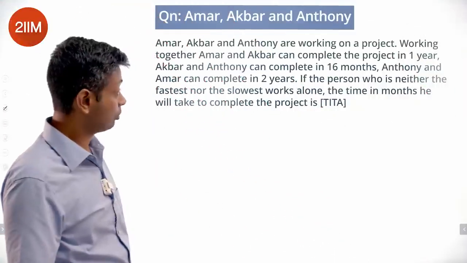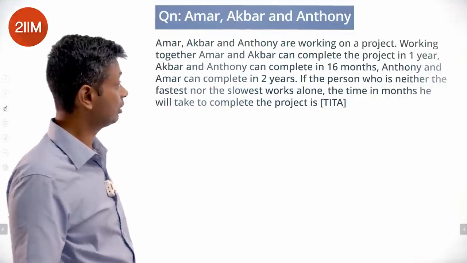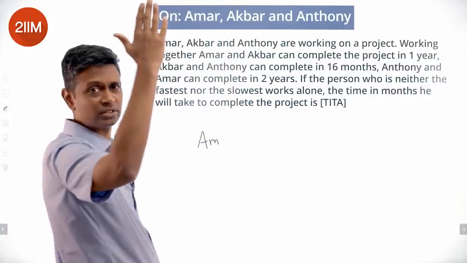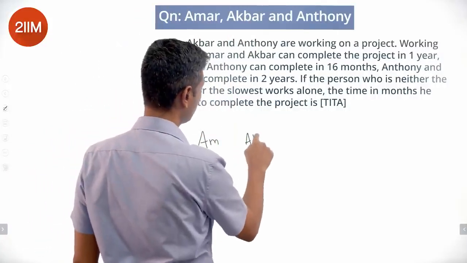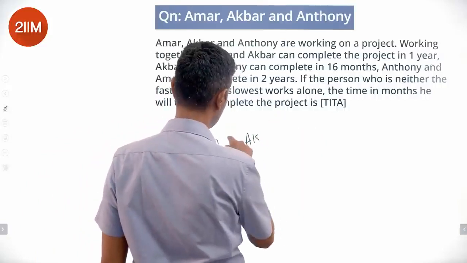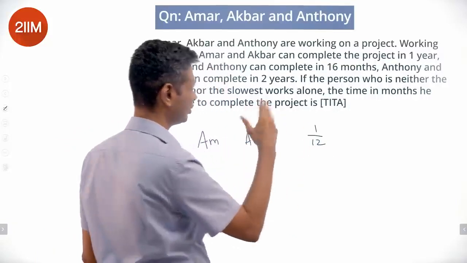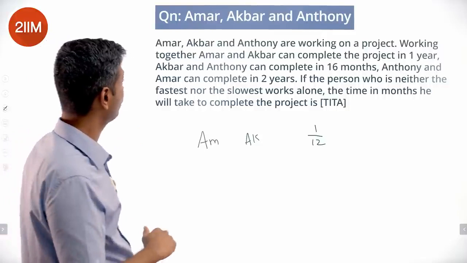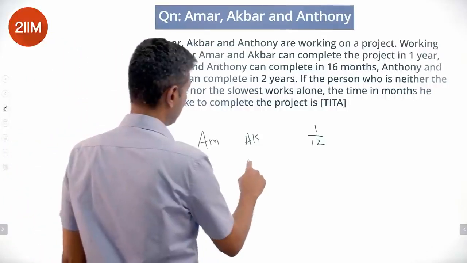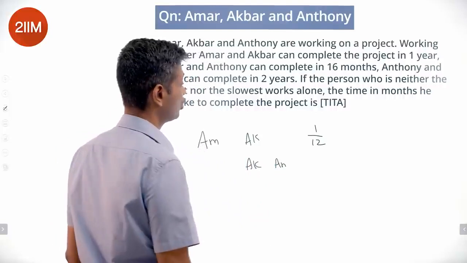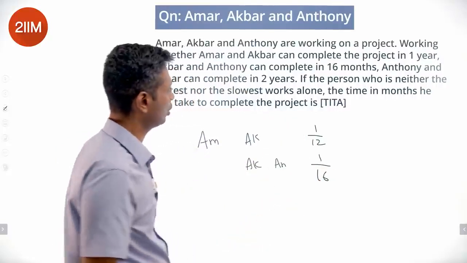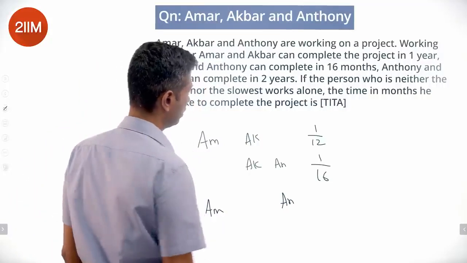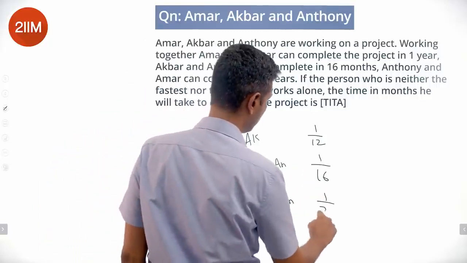Amar, Akbar and Antony are working on a project. Working together, Amar and Akbar can complete the project in 1 year. I hate these questions. So Amar and Akbar can finish it in 12 months, so they can finish 1/12 of the task in a month. Akbar and Antony can complete it in 16 months, or in 1 month they can finish 1/16 of this. Amar and Antony can finish it in 2 years, 1/24.